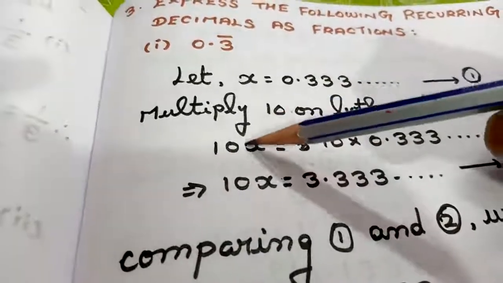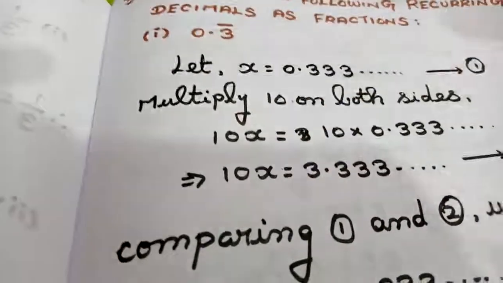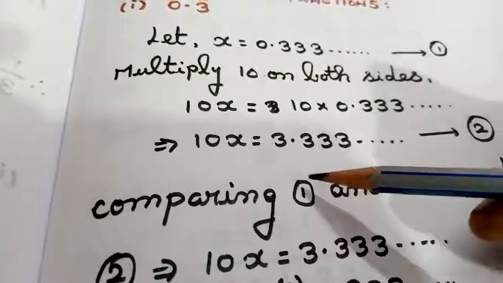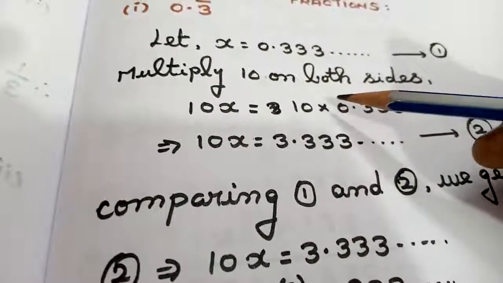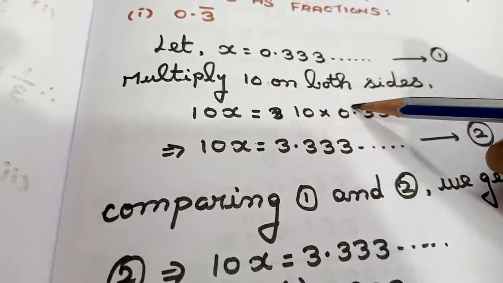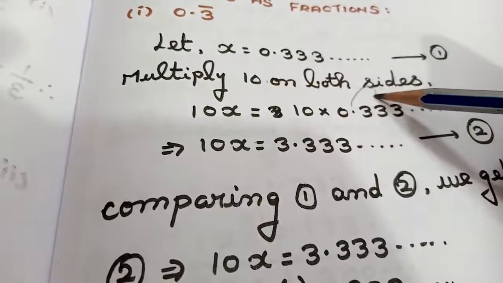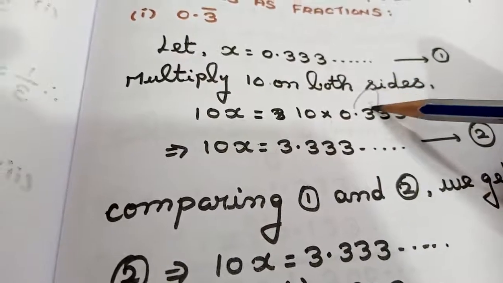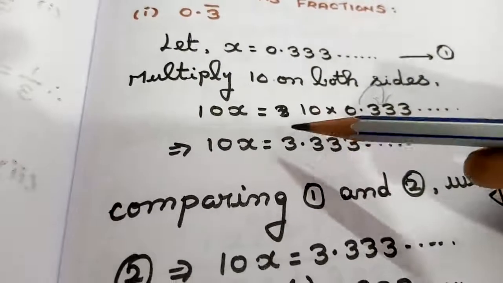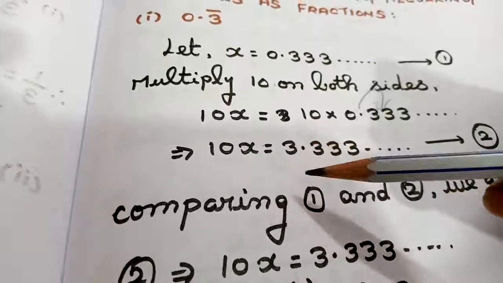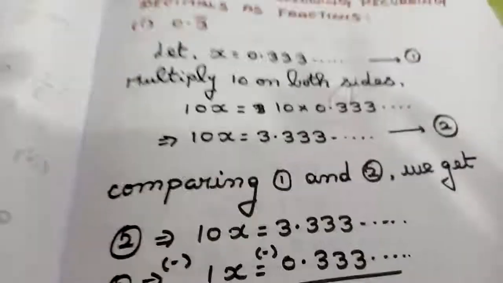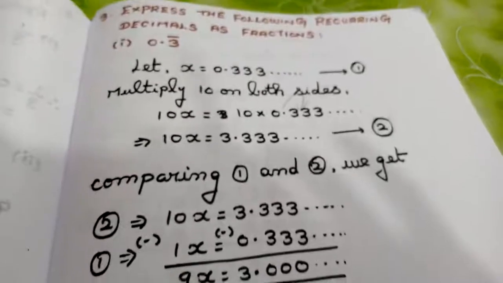While you are multiplying, 10x is equal to 10 into 0.333, etc. Now just keep this in your mind. 10 means you are going to move the decimal point after one digit. So that is the idea of the sum. After one digit only you are going to move. So that is why I am writing it as 10x is equal to 3.333 etc. and mark this as equation 2.